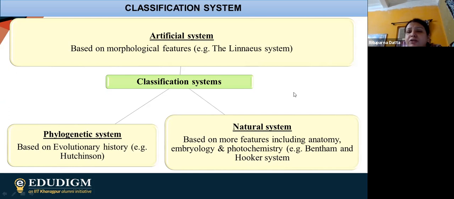What is evolutionary history? In class 12 you are having a chapter known as evolution, and when you go through that chapter, you will come to know that evolution says that the millions of species in this world came from a common ancestor.